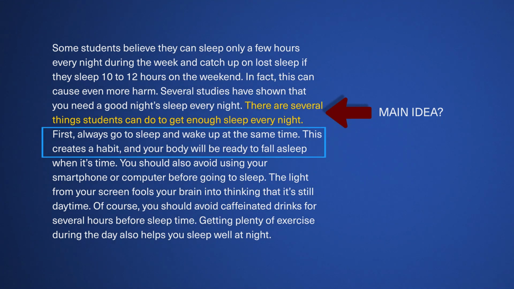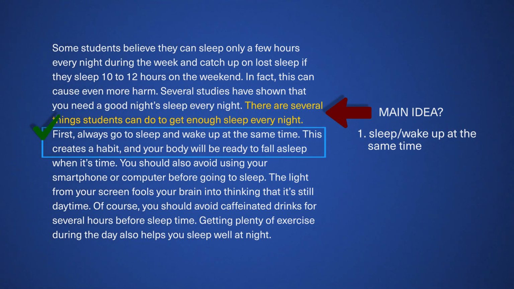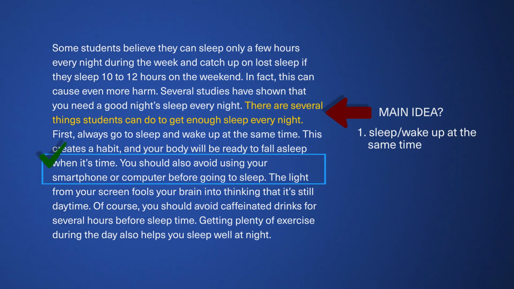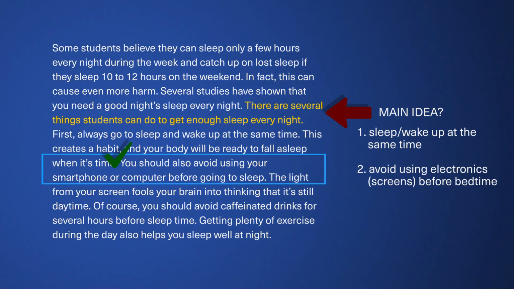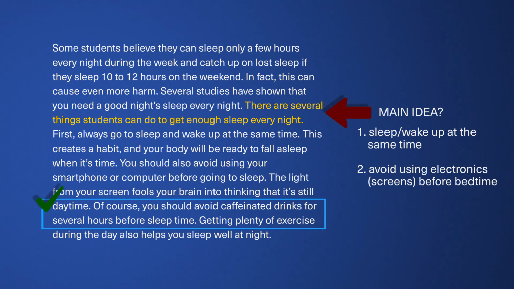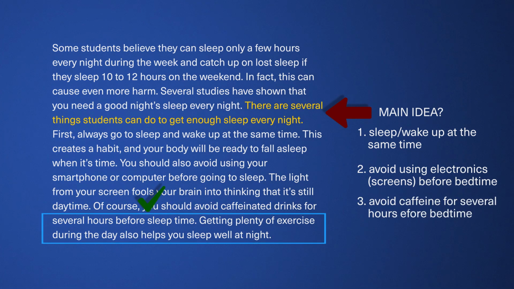So, let's see. Oh, here you go. The first thing students can do to get enough sleep every night is to go to sleep and wake up at the same time every day. And the writer explains why here. Something else they can do to get enough sleep is to avoid using electronics before bed. And again, the writer explains why here. Something else they can do is to avoid caffeine before bedtime. And the last thing is to get plenty of exercise.